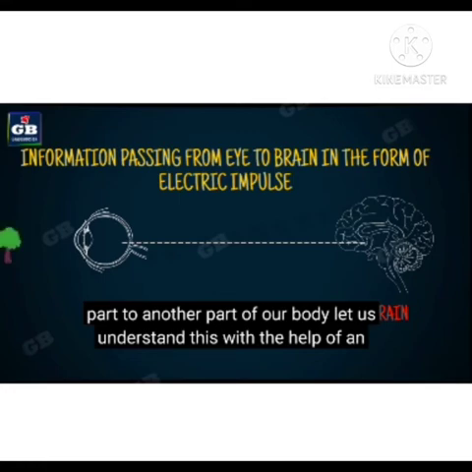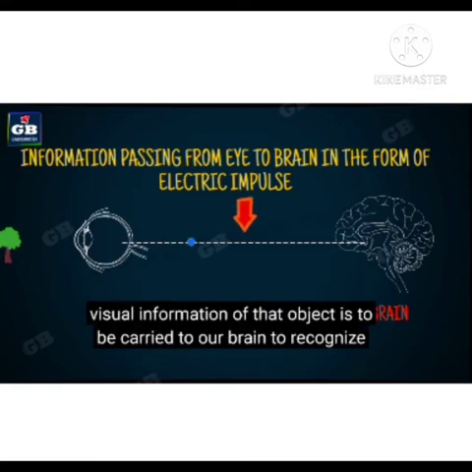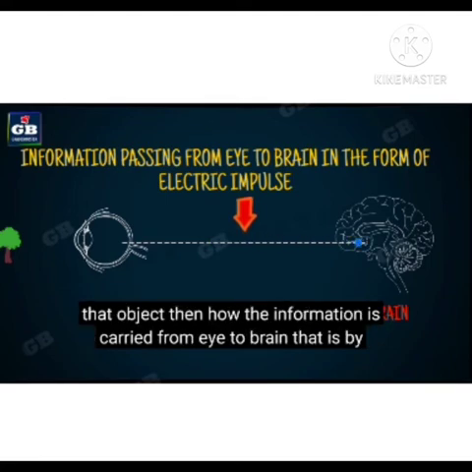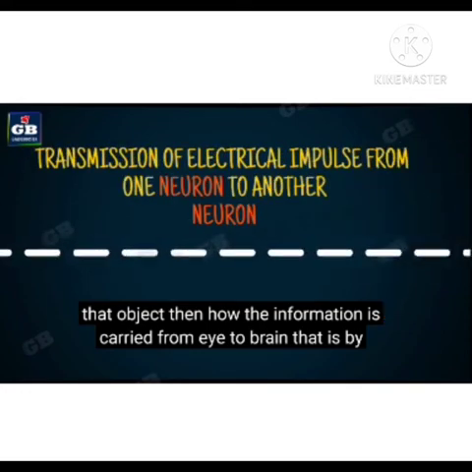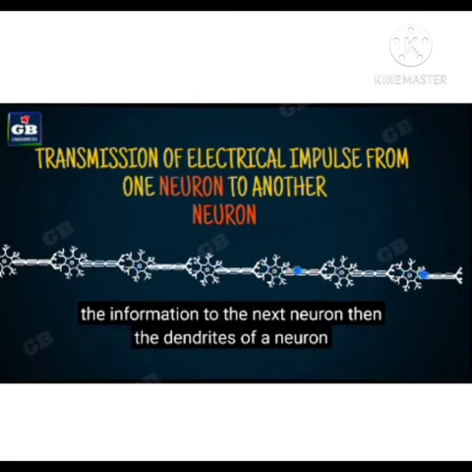We see an object, suppose this tree, with our eyes, and the visual information of that object is to be carried to our brain to recognize that object. Now the question is how the information is carried from the eye to the brain, and that is by the nerve cells. The dendrites of the neuron receive the information and the axon passes this information to the next neuron,